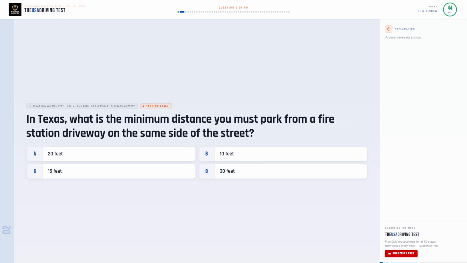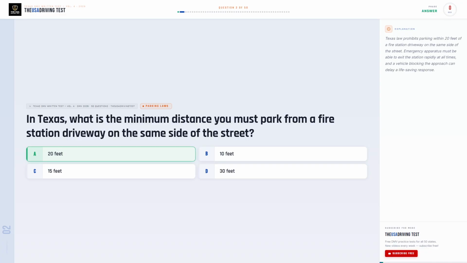In Texas, what is the minimum distance you must park from a fire station driveway on the same side of the street? Option A, 20 feet. Option B, 10 feet. Option C, 15 feet. Option D, 30 feet.